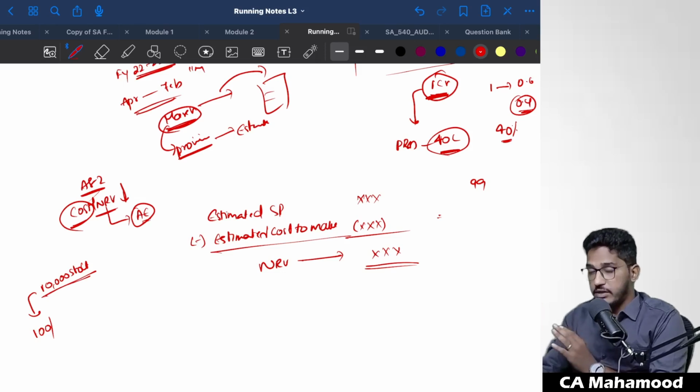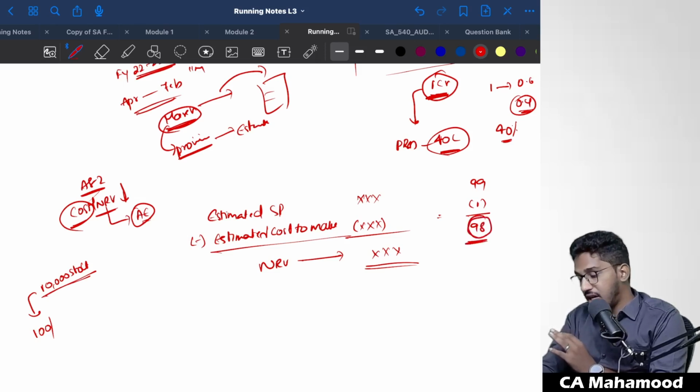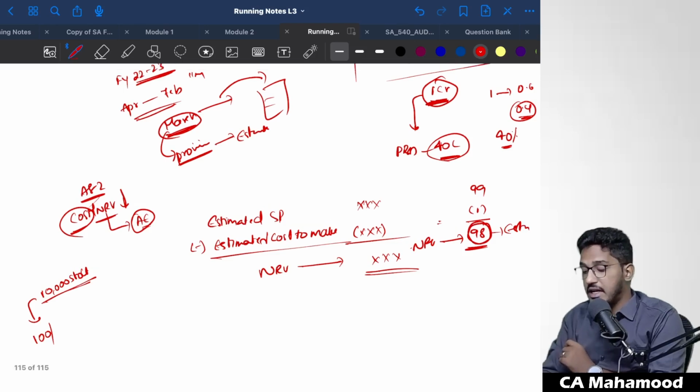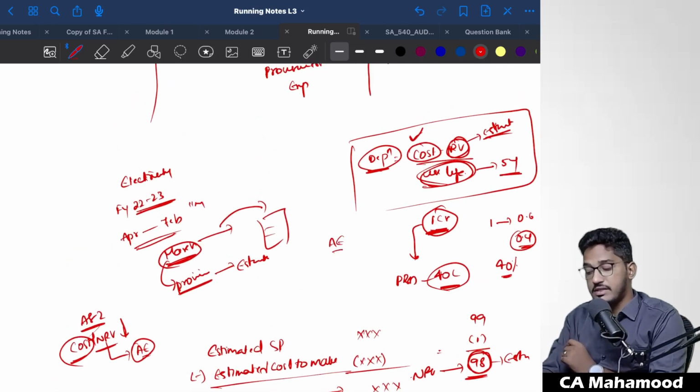And in order to make that sale, I might be required to incur a cost of 1 rupee. So net, I am going to get 98 rupees if I go and sell my stock in the market today. So this 98 is an NRV, which is purely an estimated figure. So this NRV is also an accounting estimate.